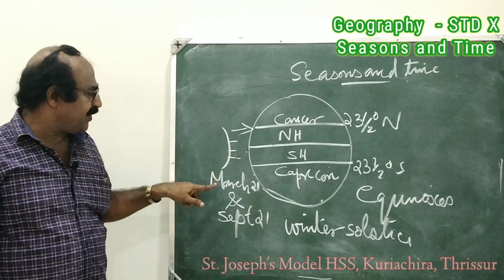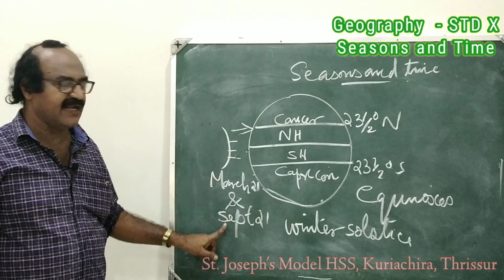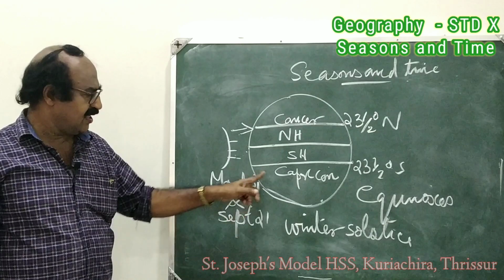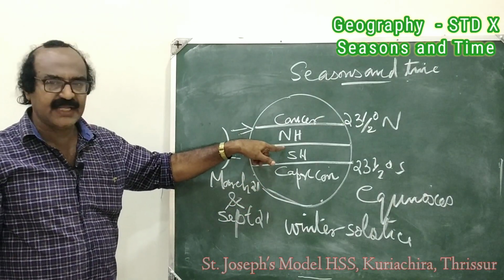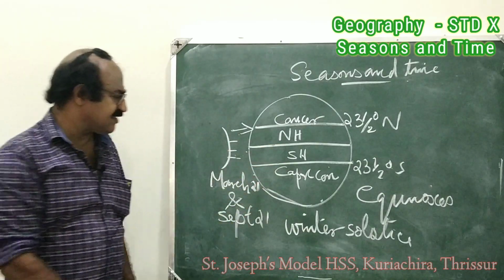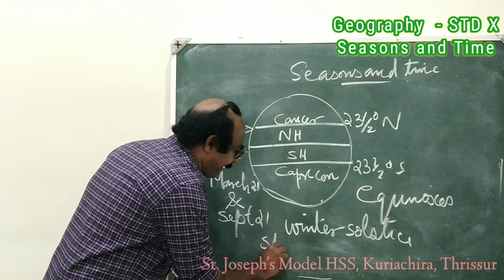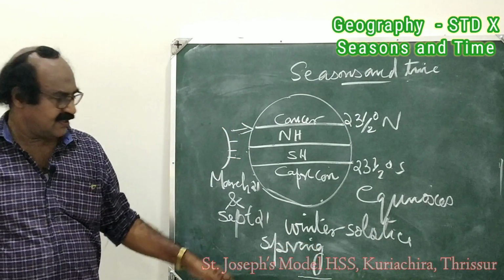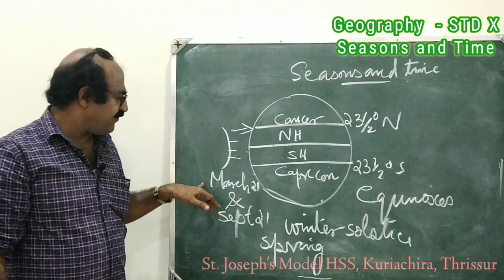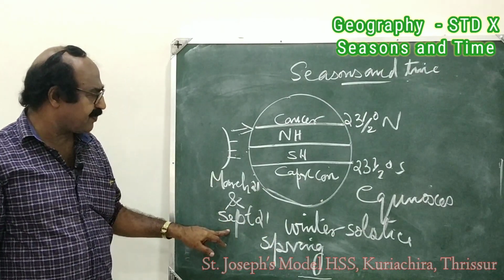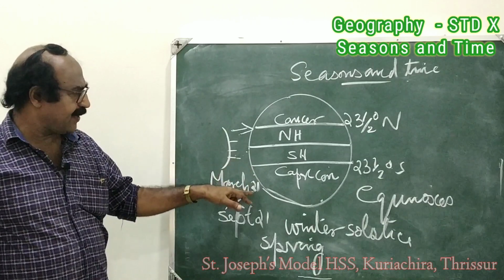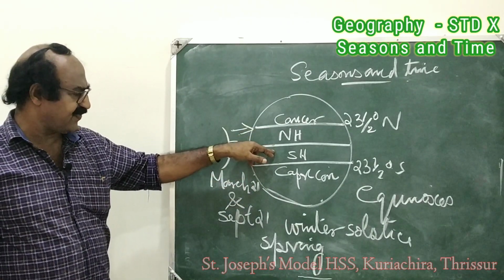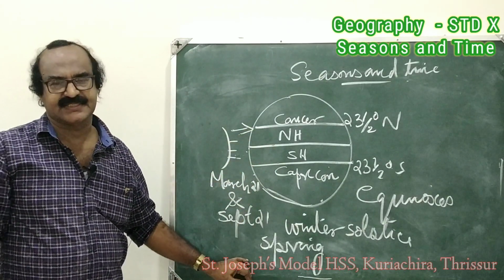Then, during March 21 and September 21, the northern hemisphere experiences spring season. Between March 21 and September 21, what is happening in northern hemisphere is spring season.